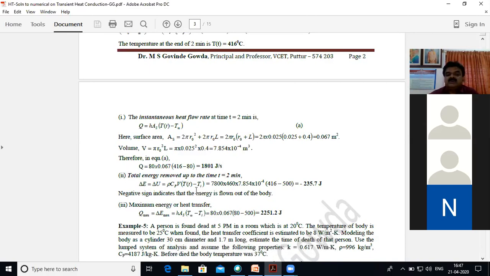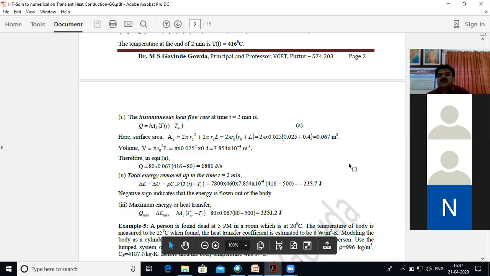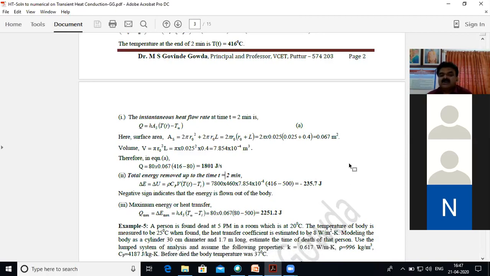Total energy removed is also given as m Cp delta T. Remember that: total energy removed is always the change in internal energy, that is nothing but m Cp delta T, where delta T means T of t minus Ti.